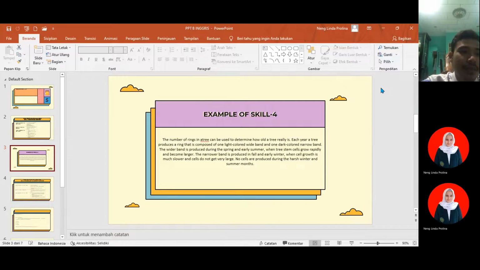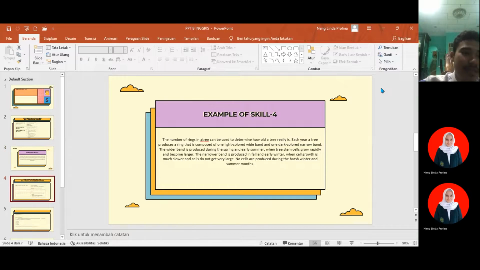The wider band is produced during the spring and early summer, when the stem cells grow rapidly and become larger. The narrower band is produced in fall and early winter, when cell growth is much slower and cells do not get very large. No cells are produced during the harsh winter and summer months.